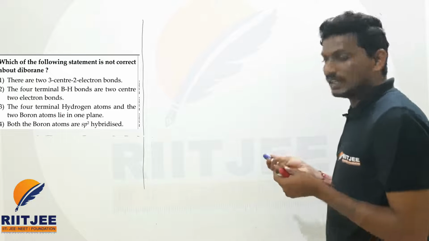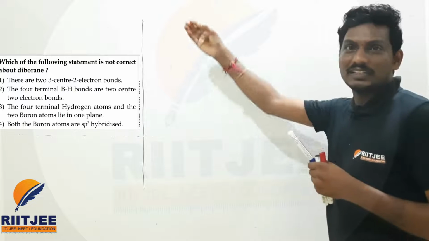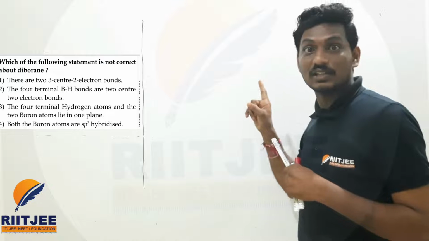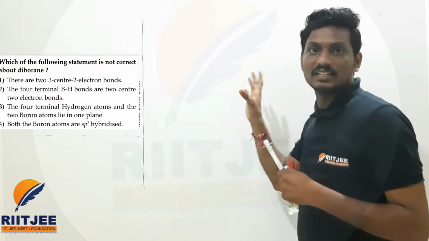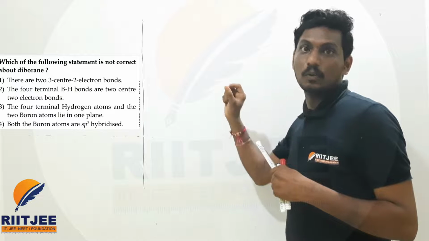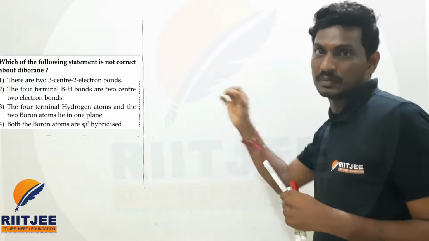So now let us see about the diborane once again. I clearly explained, it's a basic question. You can directly predict the fourth option is the right answer. Because I told you when I discussed in the class, directly they will ask related to diborane, hybridization of boron. Boron in the diborane, the boron hybridization is sp3. I clearly explained in the class.